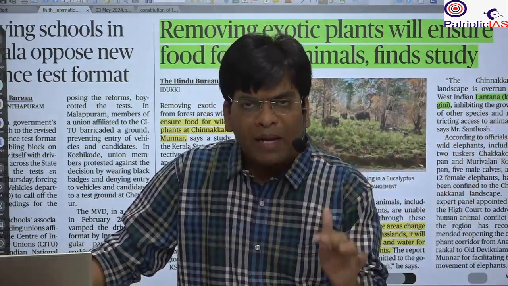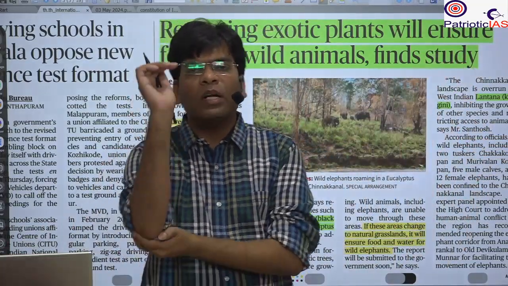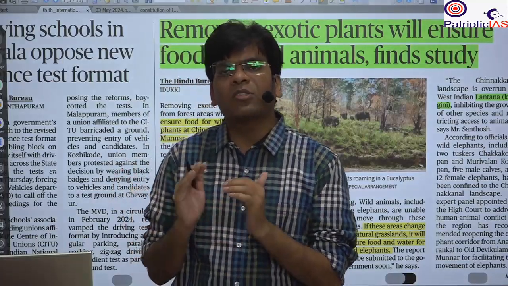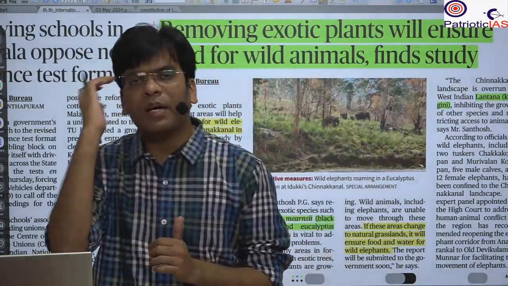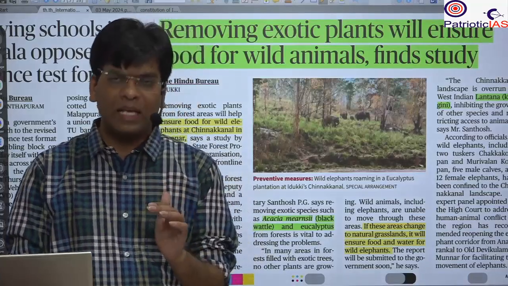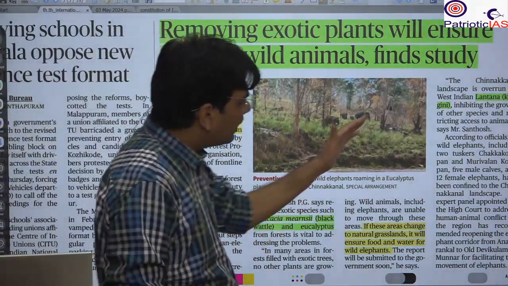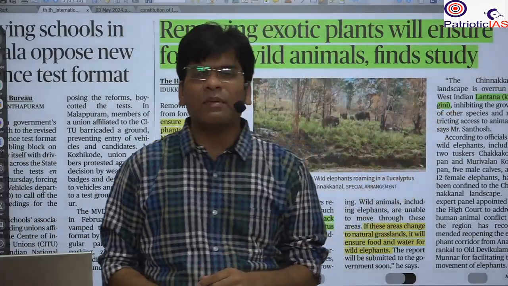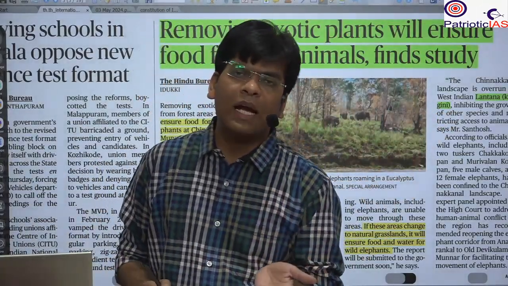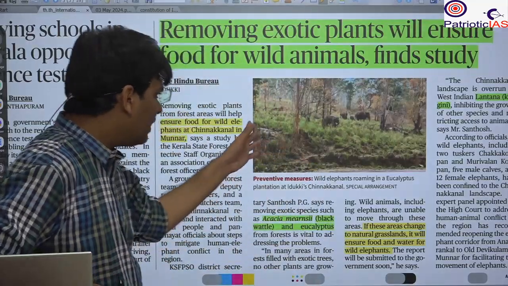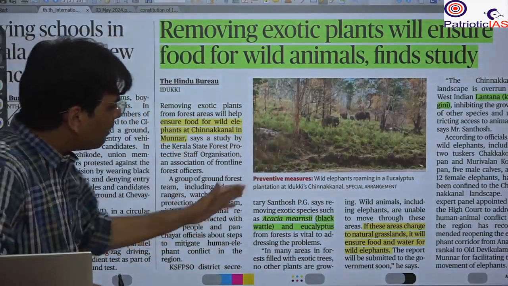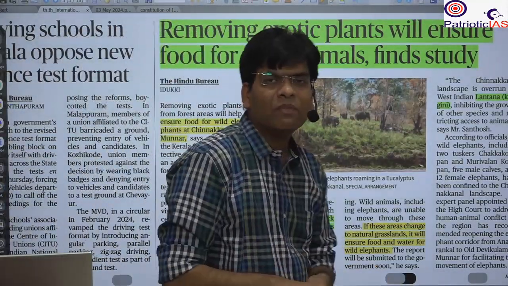then mango trees in Canada will be called an invasive or exotic species that was not part of the natural vegetation of that area. The same is the case with the Western Ghats, the eucalyptus and the lantana. They are not part of this area, but they have come from outside and they have grown. But the elephants do not eat this. They want grass. Grass is the main food chain.